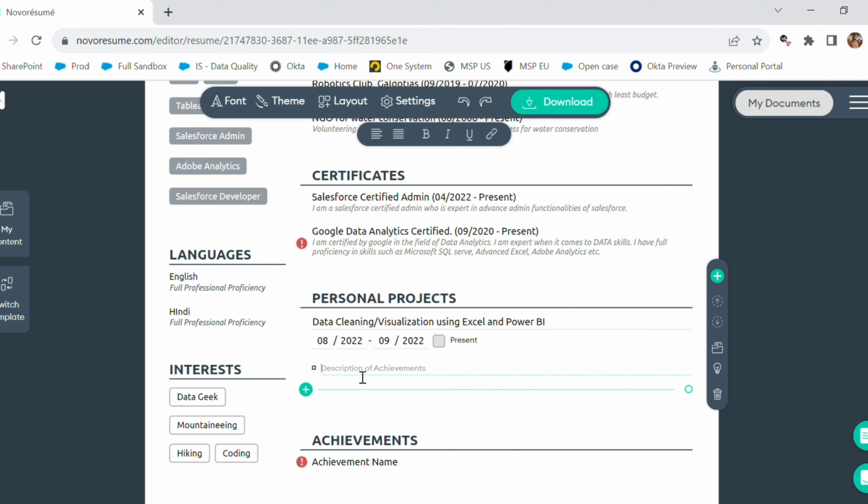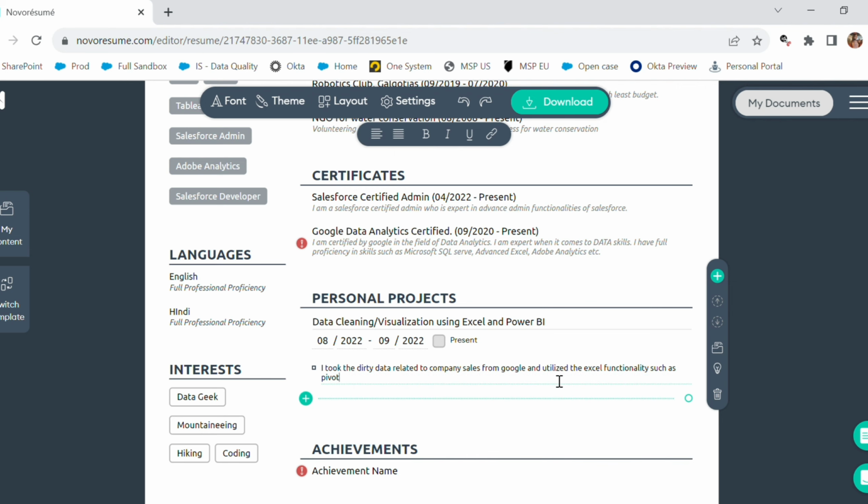So I have done a few projects on this particular role, and I am going to mention a brief description of how I did those projects. So I took the dirty data related to company sales from Google. Basically I downloaded data which was very messed up from Google and utilized the Excel formulas. For example, I worked on many formulas and I know a lot of formulas, but I have not created any project related to Excel formulas.